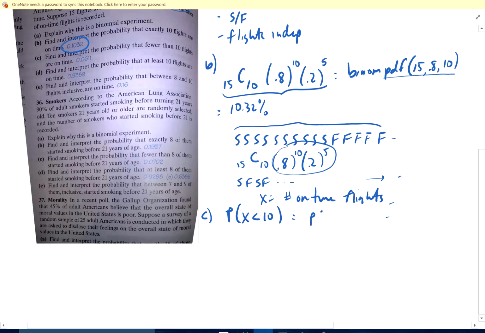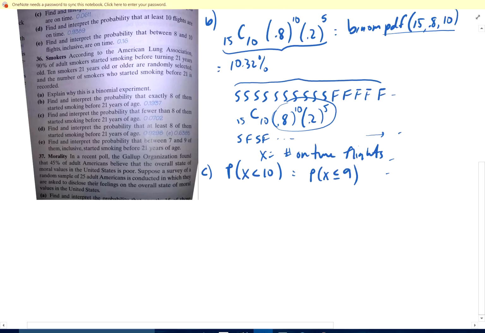So that means the probability that X is less than or equal to 9 on-time flights. Well, that's the probability of 0 on time, plus 1, plus 2, plus 3, all the way out to X equals 9 on-time flights. Well, I just want to add all those up.